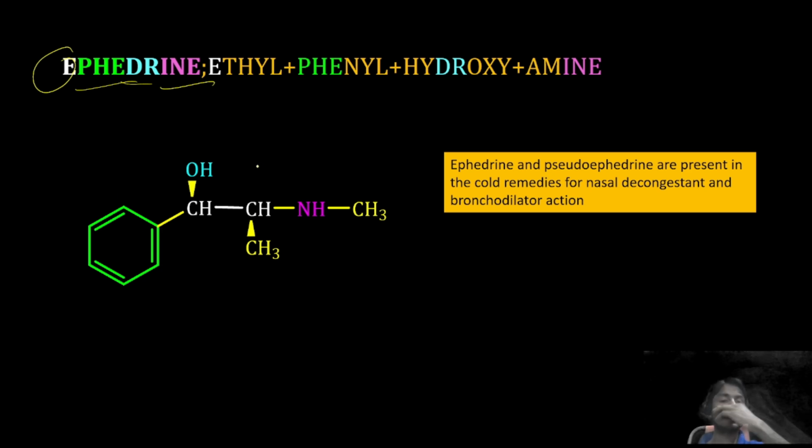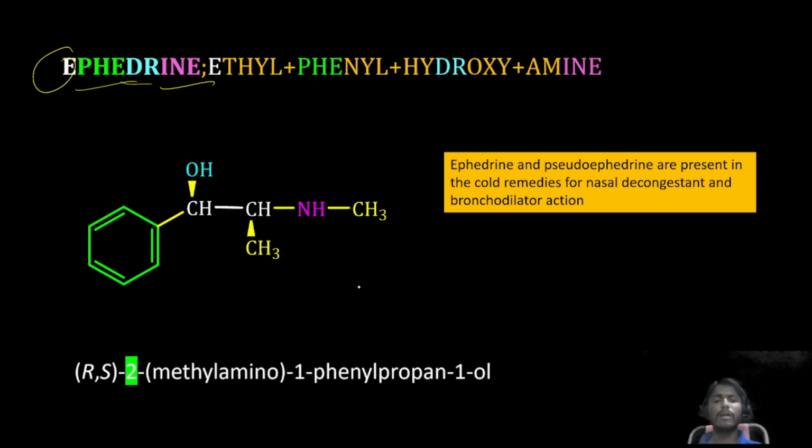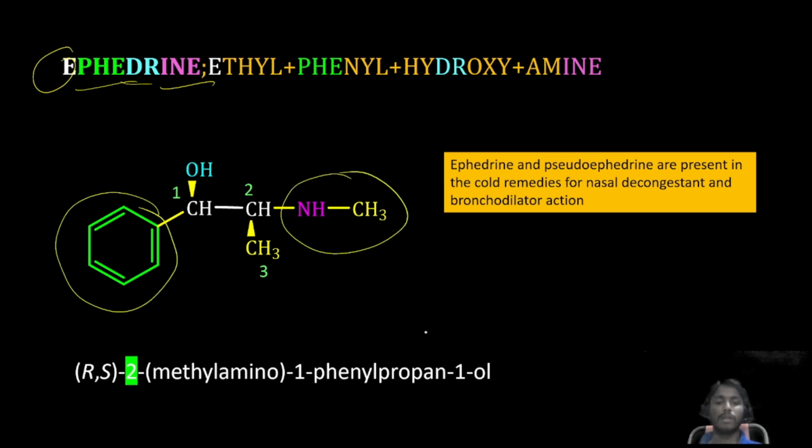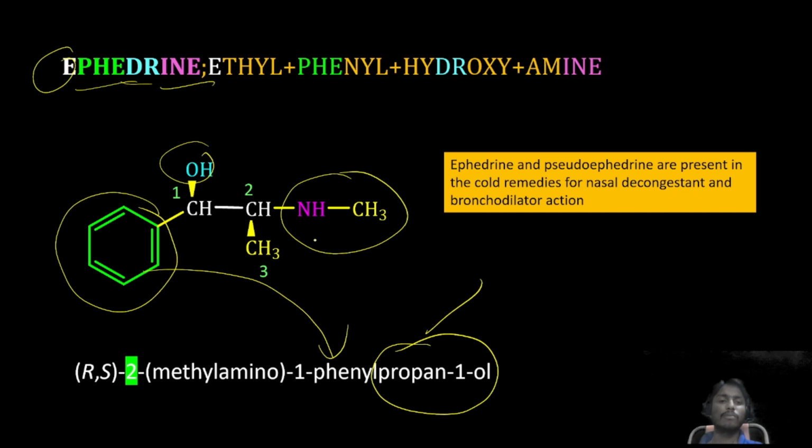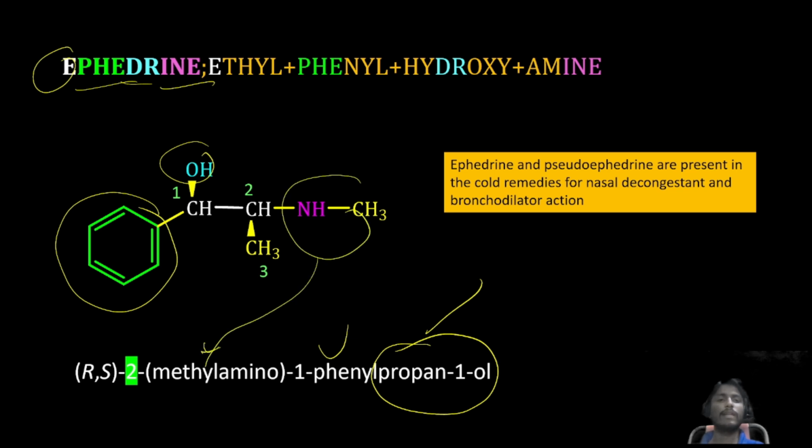Next when it comes to the IUPAC name, the drug contains hydroxy group, amine group, so we need to give more priority to the hydroxy group. Hence numbering is OH group containing carbon 1 and 2 and 3. Then this is a substitution, this is also a substitution. Propan-1-ol. At one position it attaches to the phenyl group, second position it contains methyl amino group. That is the ephedrine moiety.